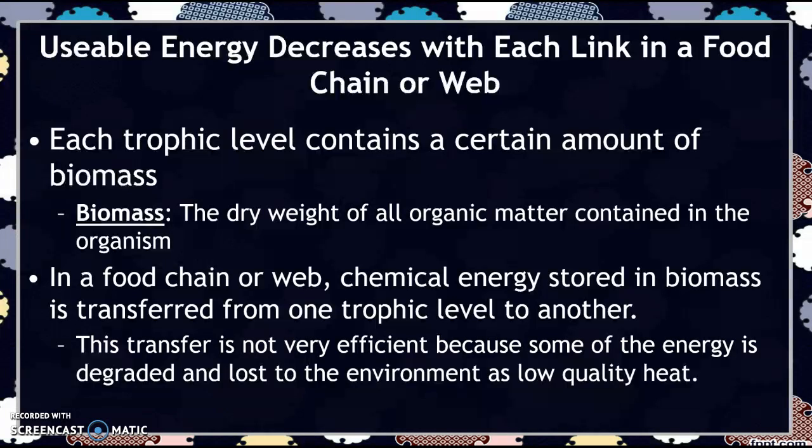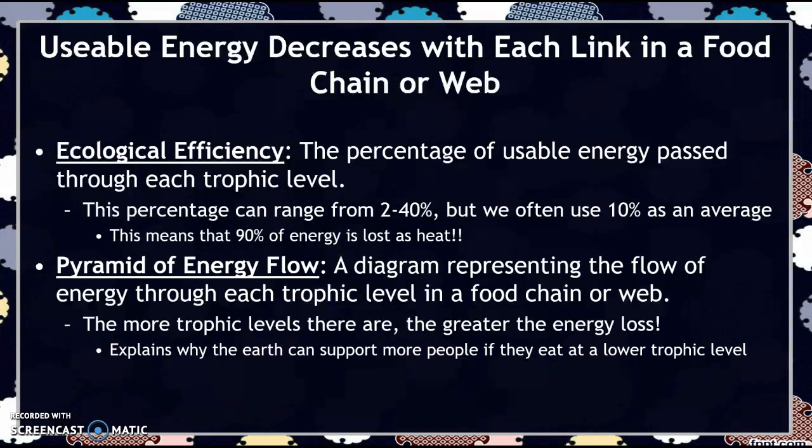In a food chain or a food web, chemical energy stored in biomass is transferred from one trophic level to another when it's eaten. This transfer is not super efficient because a lot of the energy is degraded and lost to the environment as low quality heat. And we call this ecological efficiency. And that's just the percentage of usable energy passed through each trophic level. This percentage can range from 2 to 40%, but we often use 10% as our average. So this, from bio, is that 10% rule. So 10% of energy is passed on to the next trophic level. This means that 90% of the energy gained by a trophic level is lost as heat.